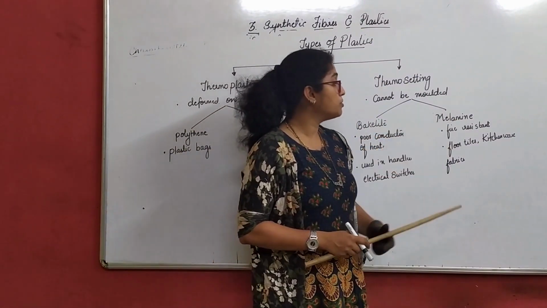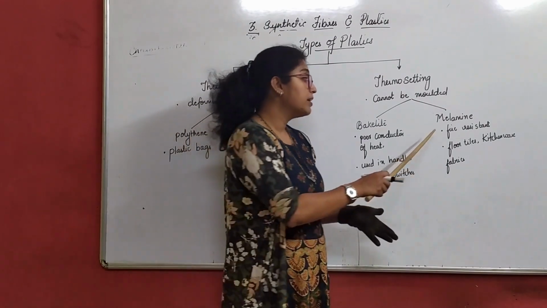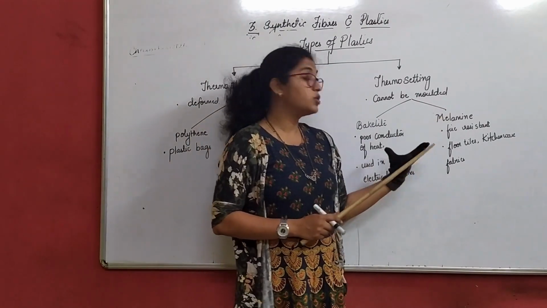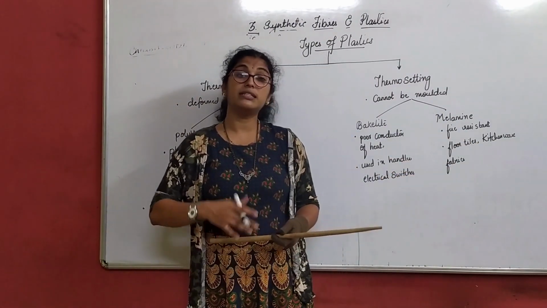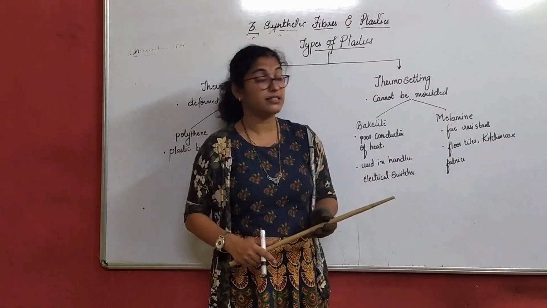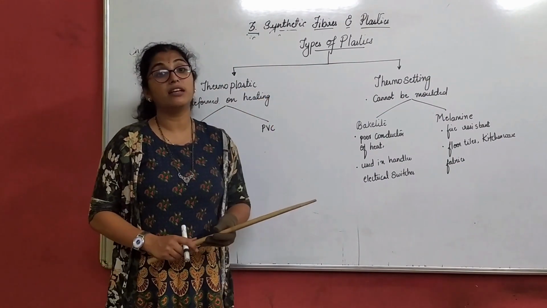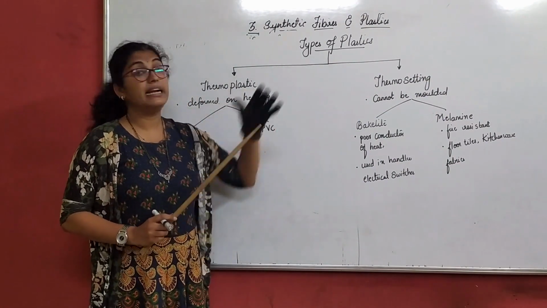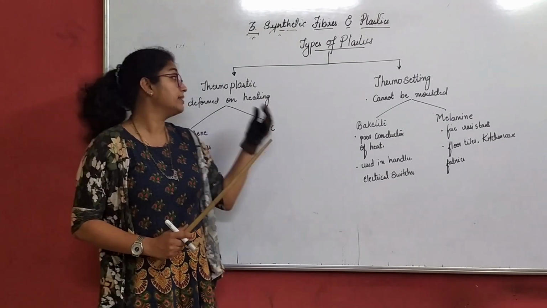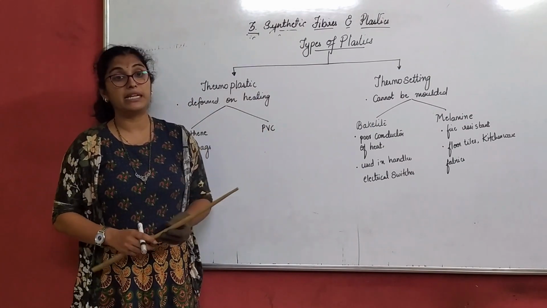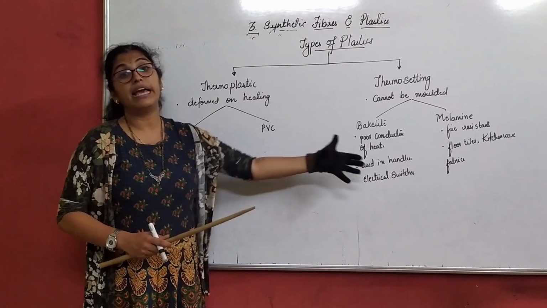Okay. Next we go to melamine. Melamine is also a type of thermosetting plastic that is fire resistant. That is why we use it in kitchenware and floor tiles. It is also used in some fabrics which are fire resistant. So this is about the types of plastic, thermoplastic and thermosetting plastic. A very important question is to differentiate between thermoplastic and thermosetting plastic. You can write the definition or meaning of these plastics with examples.